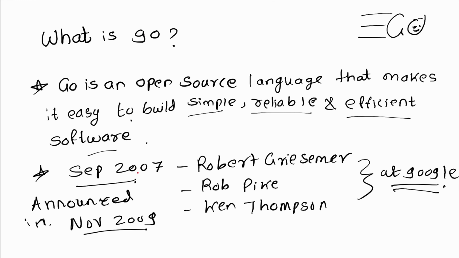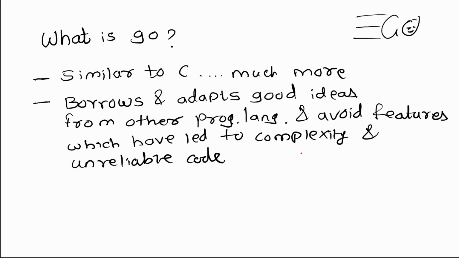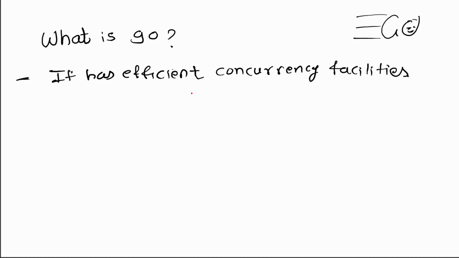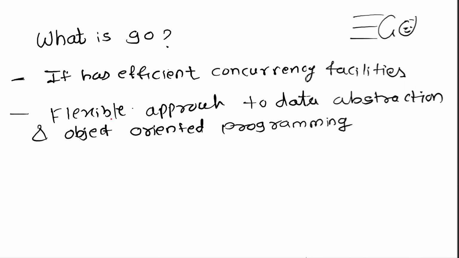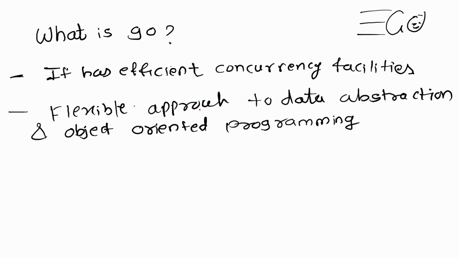Go is designed in such a way that it borrows and adapts good ideas from other programming languages and avoids features which have led to complexity and unreliable code. It has efficient concurrency facilities. Go has a flexible approach to data abstraction and object-oriented programming. Go is well suited for building infrastructure like network servers and tools and systems for programmers. But it is truly a general purpose language.